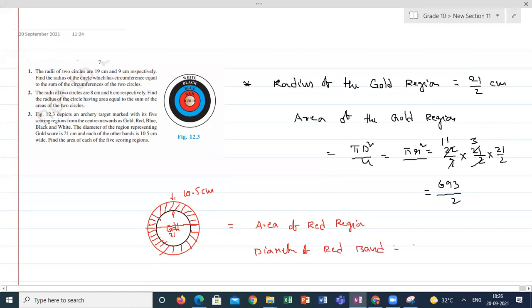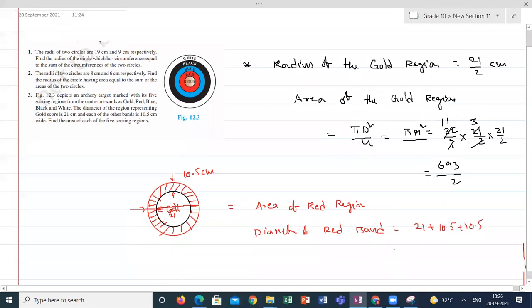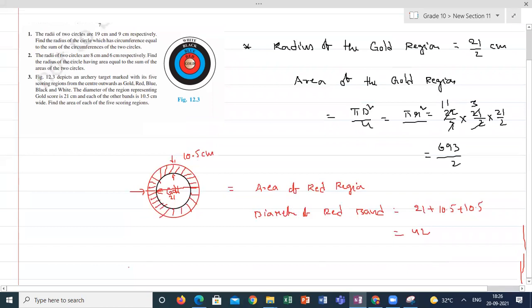we have to add 2 times. Why 2 times? 10.5 plus 10.5. So total I am getting 42. So from here you can take the radius right away, or you can calculate like this.